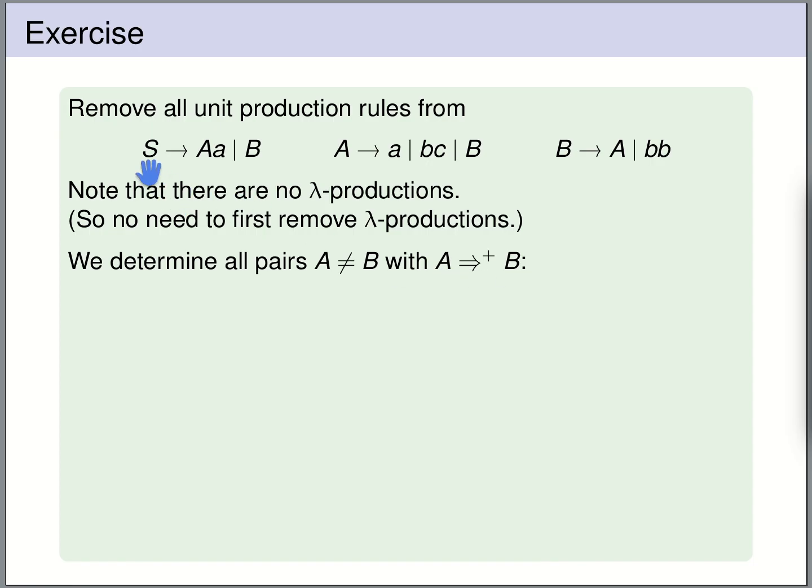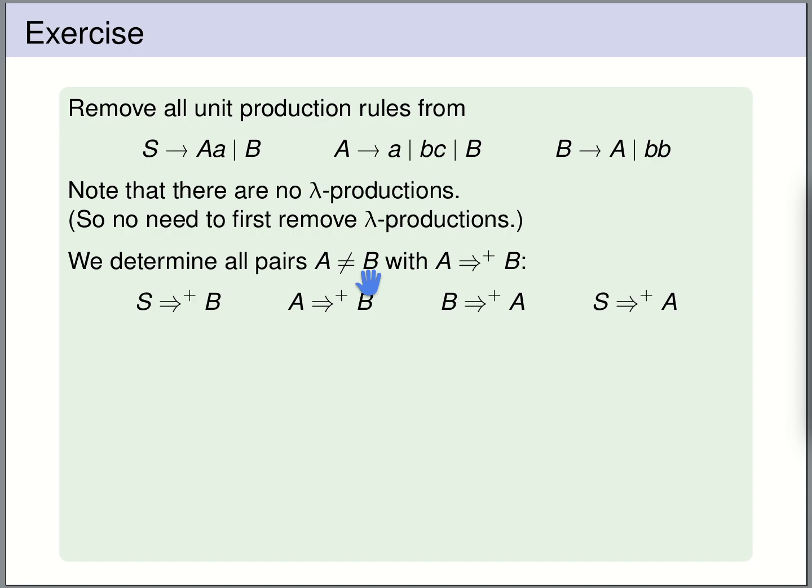In this example grammar, we have a derivation from S to B. We also have a derivation from A to B, and from B to A. Now, since there is a derivation from S to B and from B to A, we also have a derivation from S to A. And since there's a derivation from A to B and from B to A, we also in principle have a derivation from A to A, but we are only interested in those derivations where the start and the end of the derivation are different from each other.